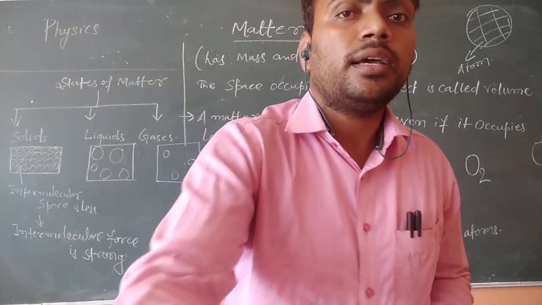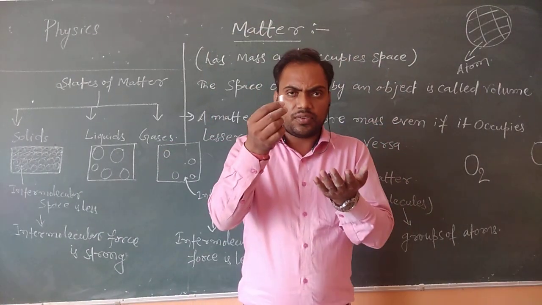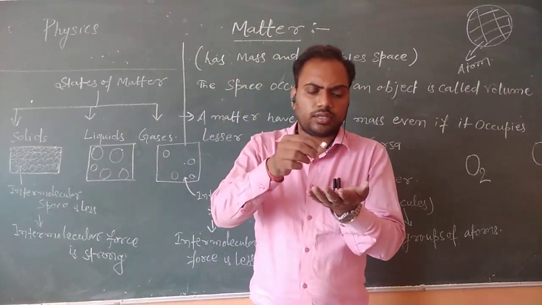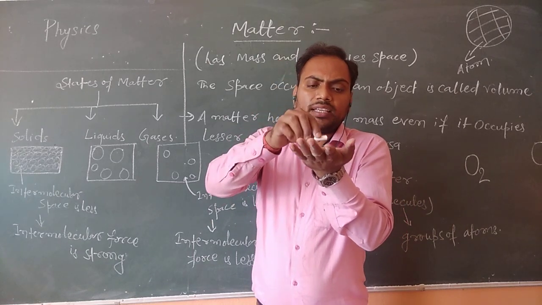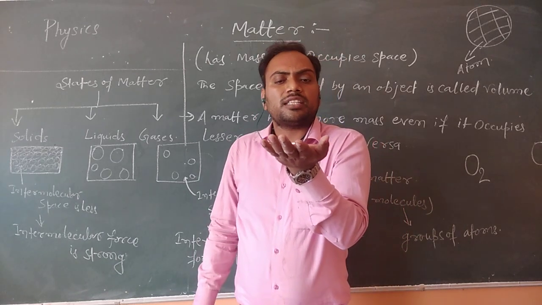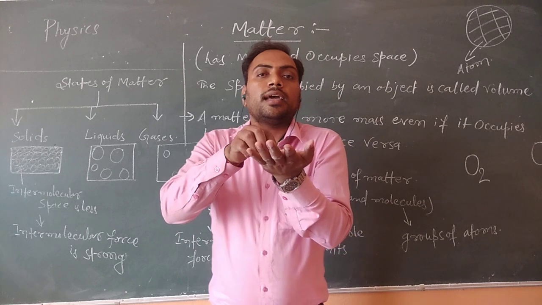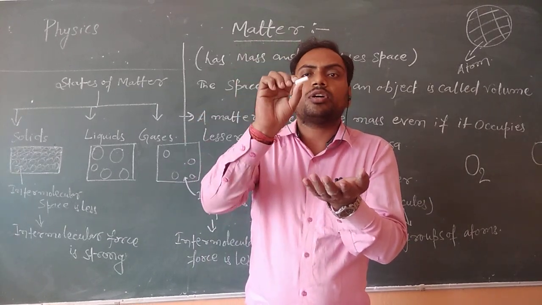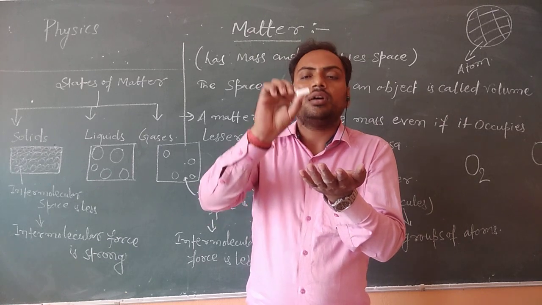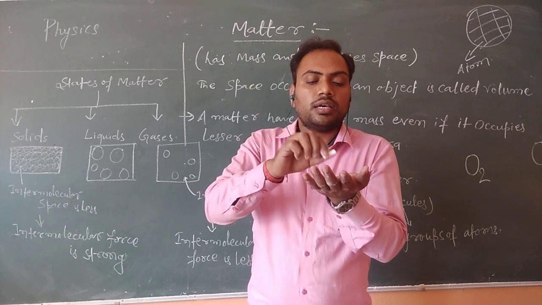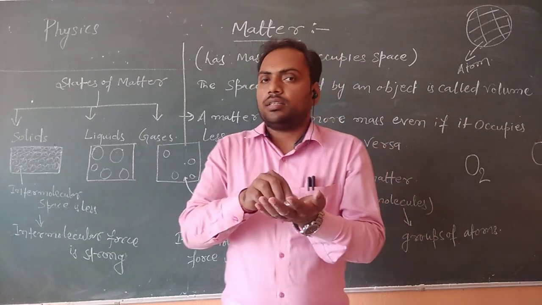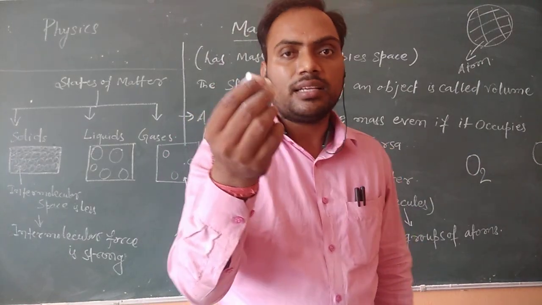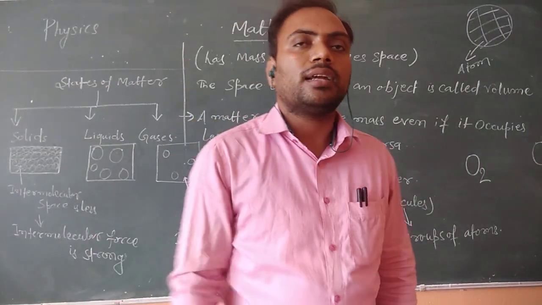For example, if we are taking this chalk and I am putting it here, it will occupy some space. Definitely if we weigh it, we will find some mass because it is made up of some particles. So it is a matter. Yes, chalk is a best example of matter.